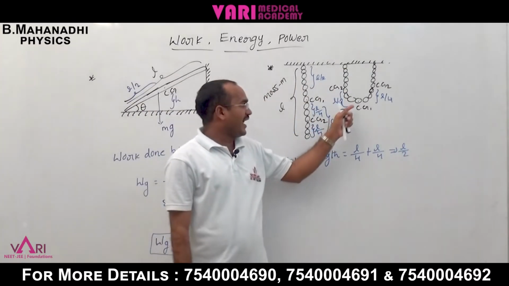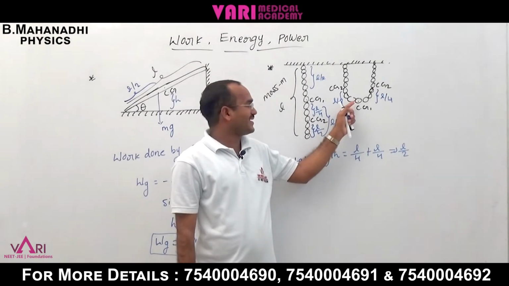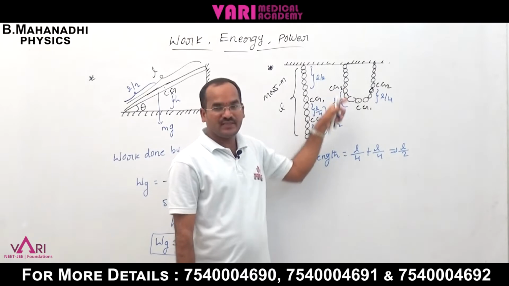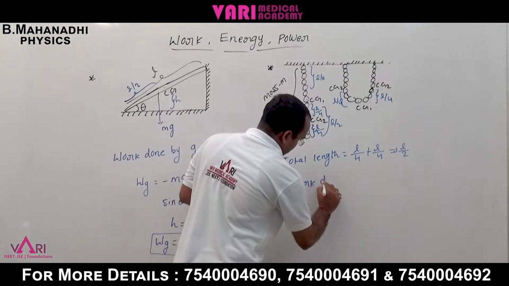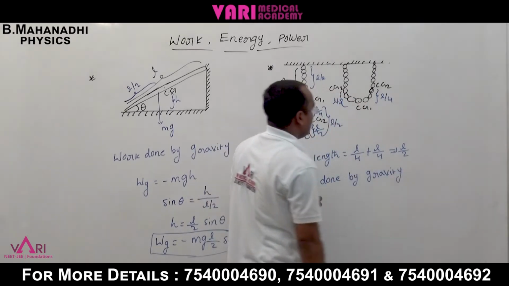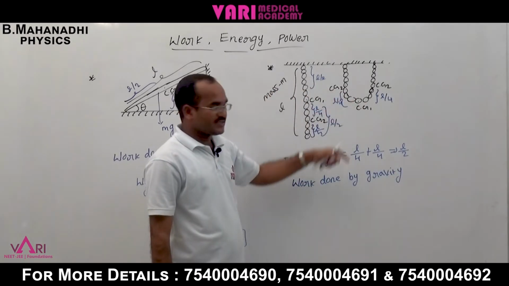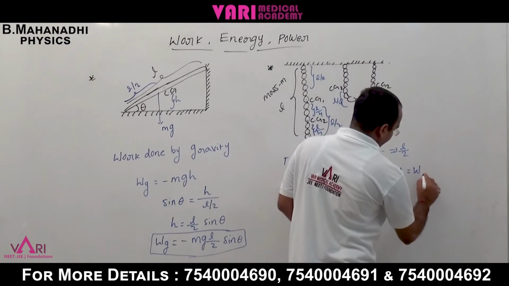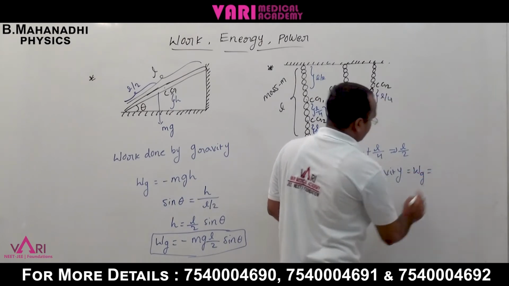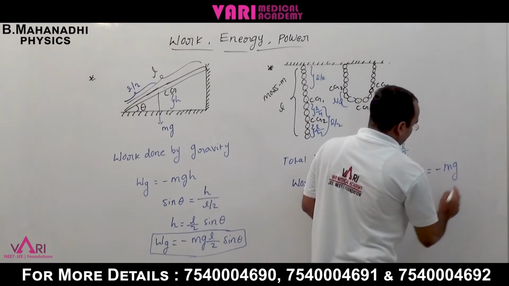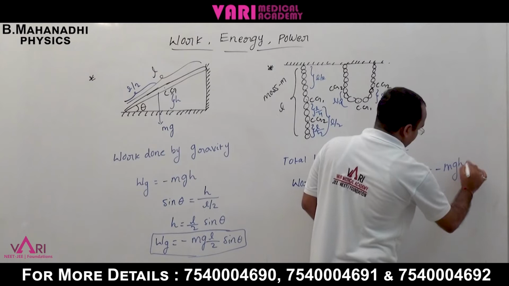Only half of the mass has the downward gravitational force. Gravity is downside, so Wg is equal to minus mgh.